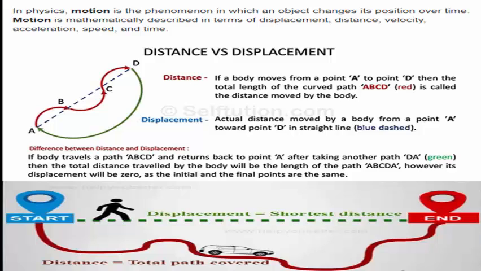That is, displacement is nothing but the shortest distance between the initial position and final position, where A becomes your initial position and D becomes your final position.